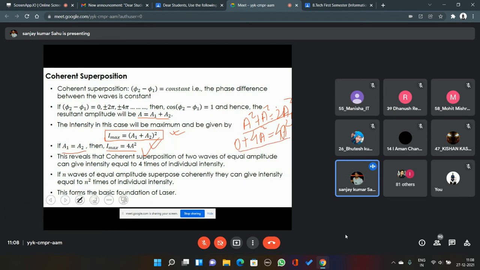So is it violating the law of conservation of energy? That means, are we creating some energy while superposing two waves? That's the question. Now, I'll put an assignment on this. Can anybody answer now? Okay, sir.